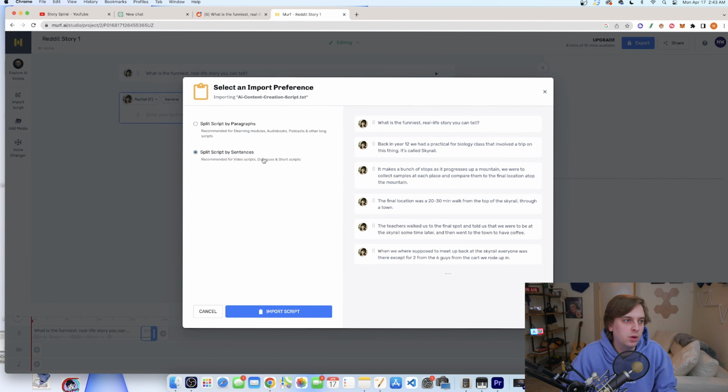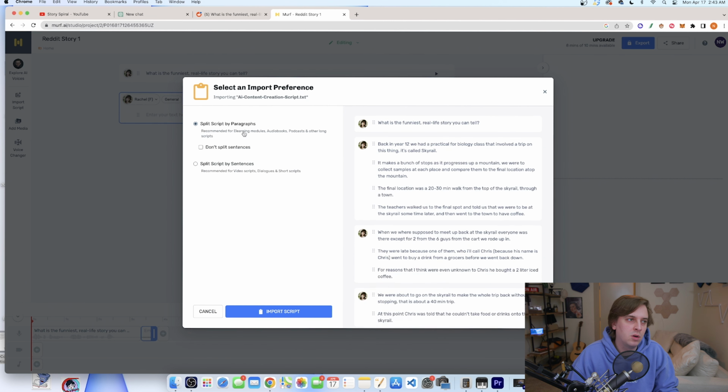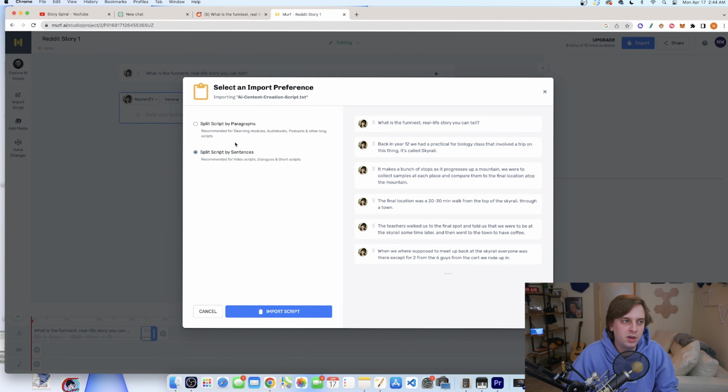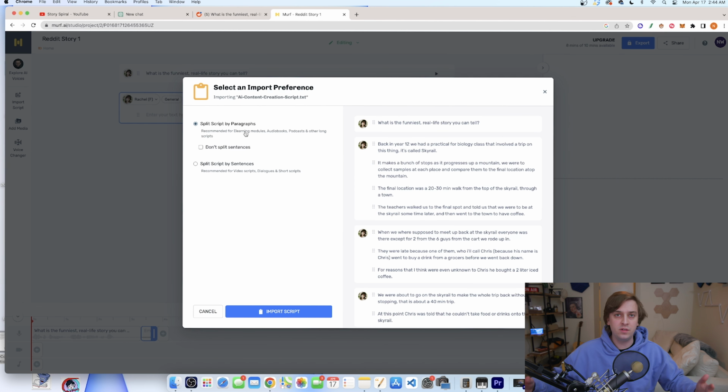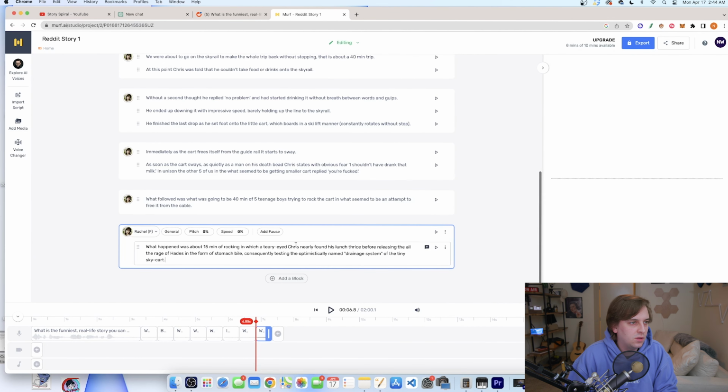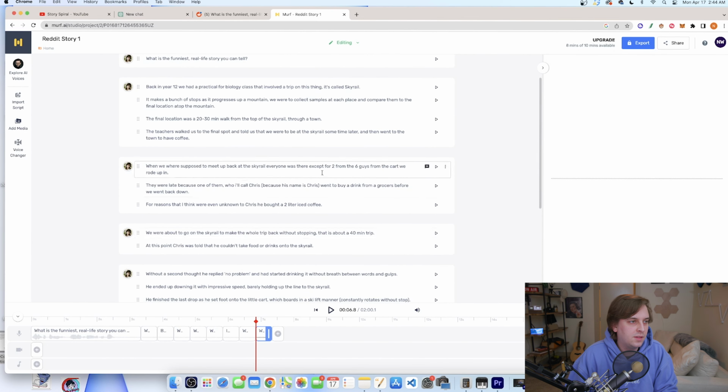Once you've imported the script, you can split it up by sentences or paragraphs. This is what it looks like with paragraphs. This is what it looks like with sentences. It's pretty nice because if you want multiple different voices, you could have different AI voice actors and construct a dialogue. We'll want to do that in this case, so let's split it up by paragraphs. And then it's pretty easy to just drag and drop different sentences or paragraphs and put them all together.